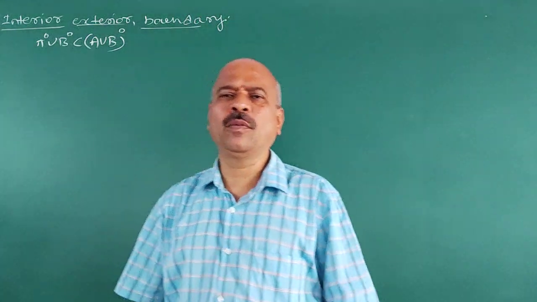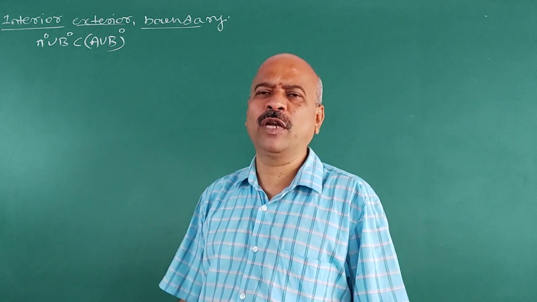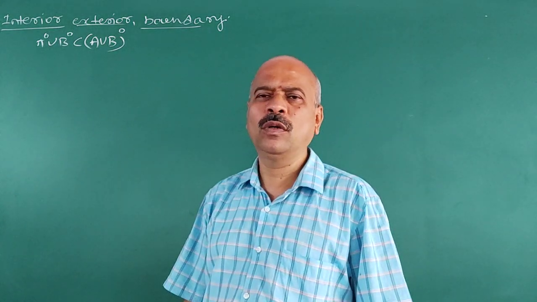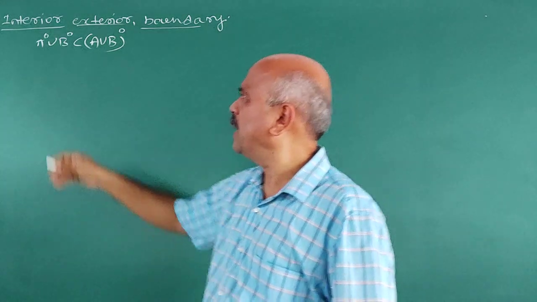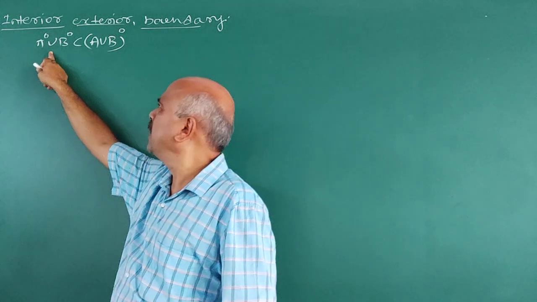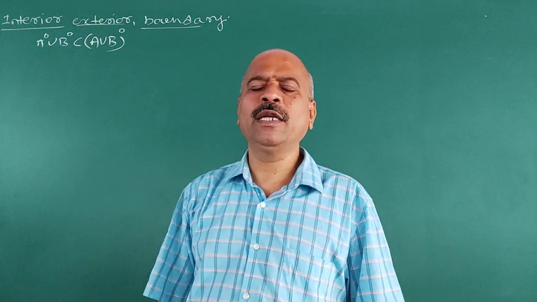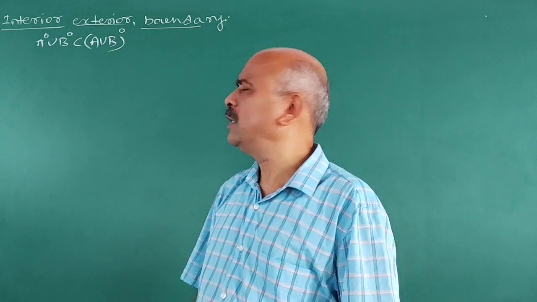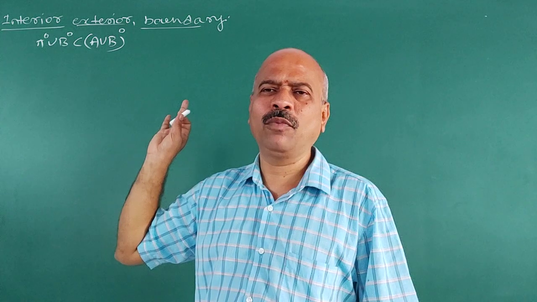Today's topic is interior, exterior and boundary. Some more results I have to prove on this. The last result that I have proved is this one: interior A union interior B is contained in interior of A union B, but equality doesn't hold. To prove that equality doesn't hold, I have taken one example. Go through that one. These are important.